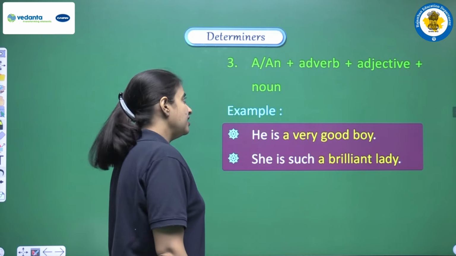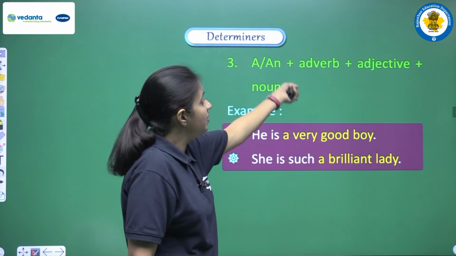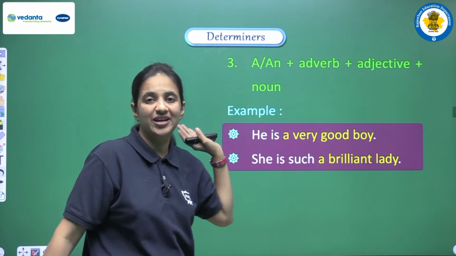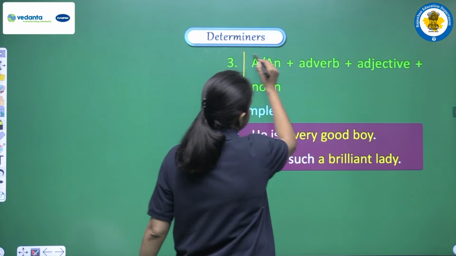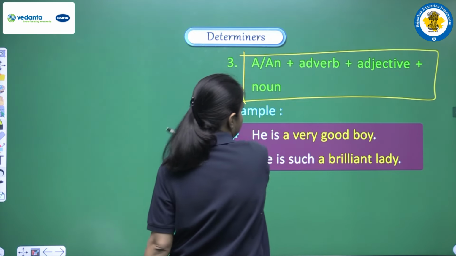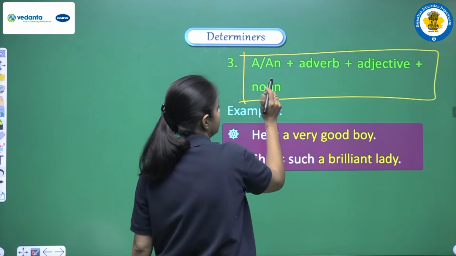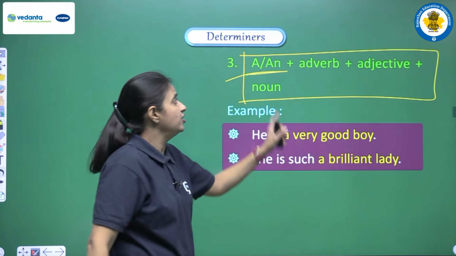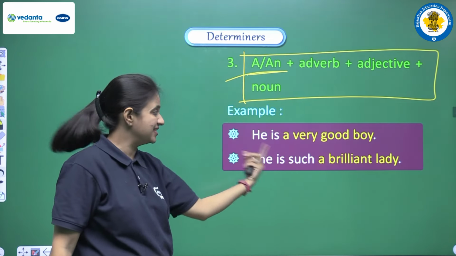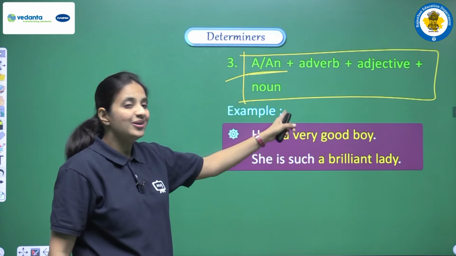Next is a or an plus adverb plus adjective plus noun. Again we are having one more structure. So this is the structure of the sentence in which we are having adverb plus adjective plus noun. So before that we can use a or an. How? Let's see. He is a very good boy.